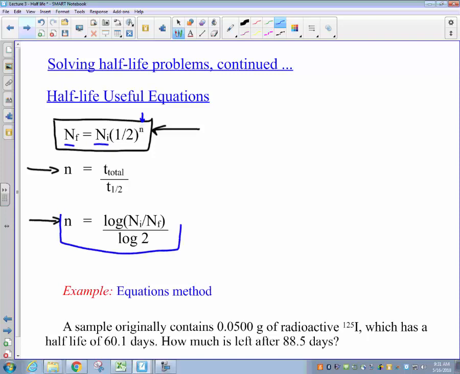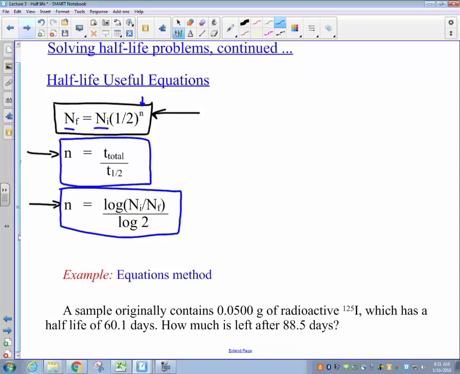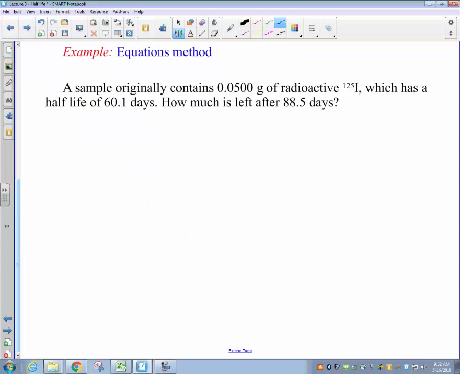And that equation is right down here, where n, the number of half-lives that have gone by, is equal to the log base 10 of the initial amount divided by the final amount, ni over nf, divided by the log base 10 of 2. So using one of these three equations here, you should be able to get yourself to any answer of a half-life problem which we're going to ask you in the course of this class. So, with those equations taken care of, let's next go ahead and do a second example problem.